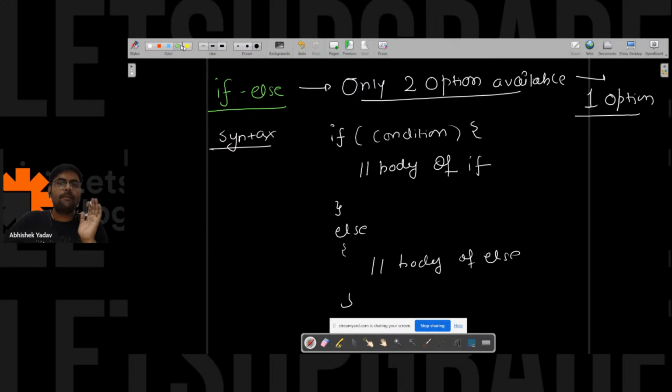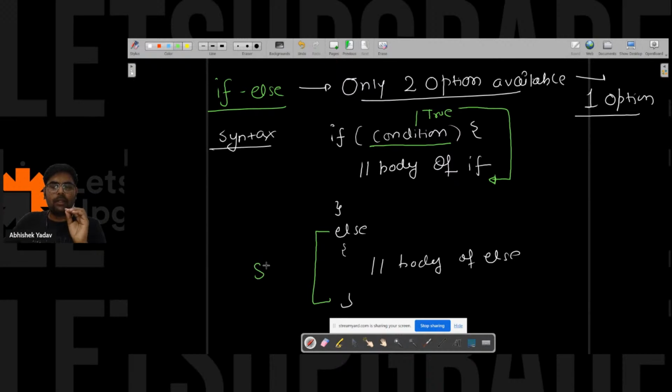So what happens, first the condition will be checked. If the condition is true, you will move inside the body of if, execute the body of if, and after executing the body of if you will skip the else part of the code.